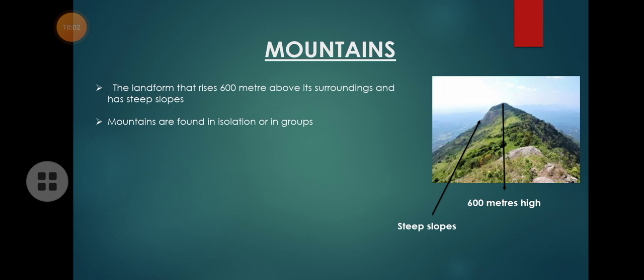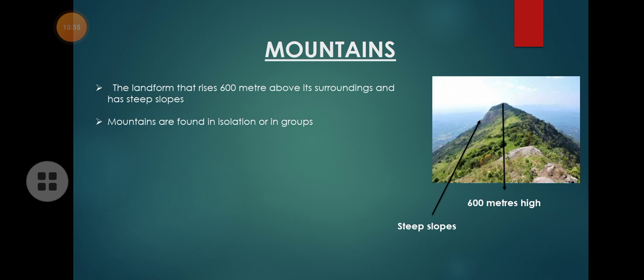What is 1 meter? Look at your hand. Look at the starting point and end point of your arm. That is about 1 meter. So when you count your arm 600 times in height, it reaches 600 meters. So look at the picture. This mountain's height is 600 meters. So it is called a mountain.